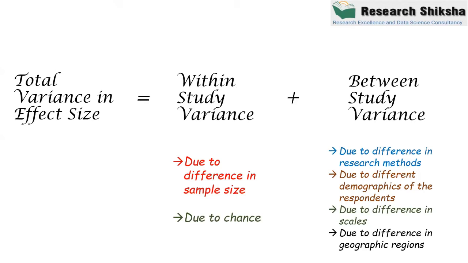So this is actually case one. In case one, we assume that all the values are actually the same. Within study variance, we assume that all the effect sizes are actually the same, and whatever difference lies in the effect sizes is just because of chance or the difference in the sample size, right? So this is called within study variance.